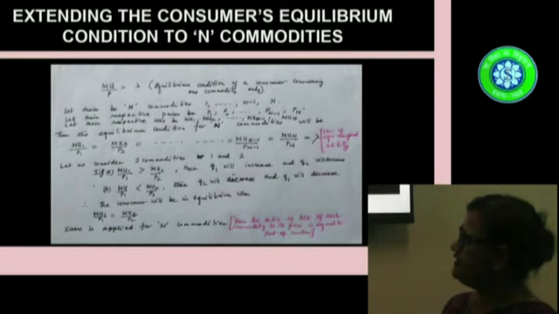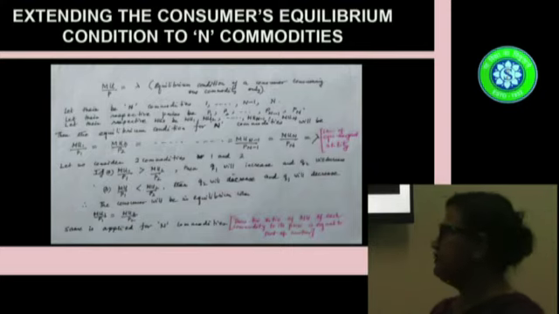Now, therefore, we extend this two commodity case for all the commodities and we get the law of equimarginal utility. So, in a two commodity case, to simplify, MU1 by P1 is equal to MU2 by P2 is equal to lambda.